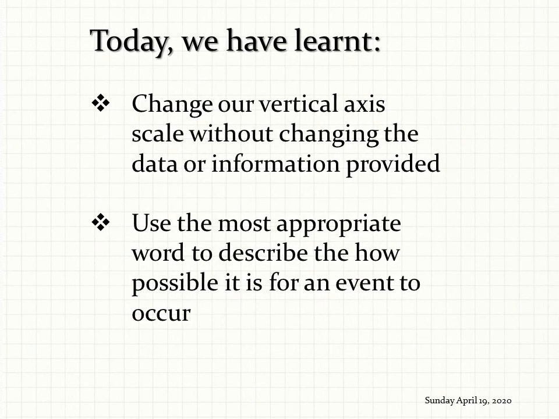So, what did we learn today, students? We have seen how to change the scale on our vertical axis without changing the information we were given. And also we've seen how to use the most appropriate word to describe if an event will happen or not. And so this brings us to the end of the lesson for this week.